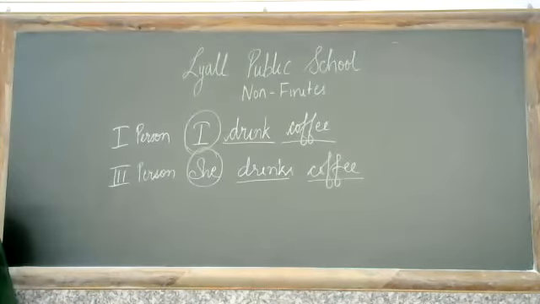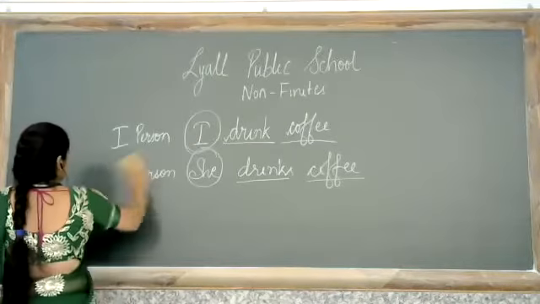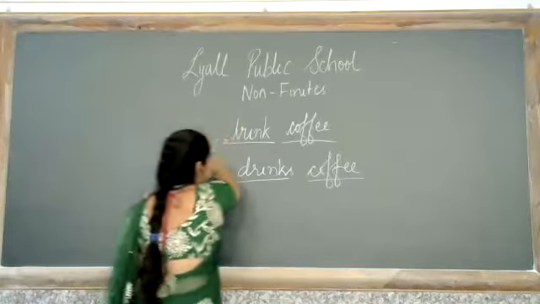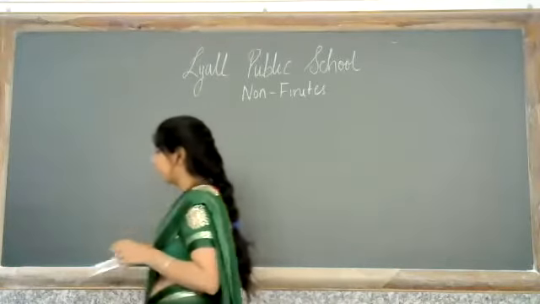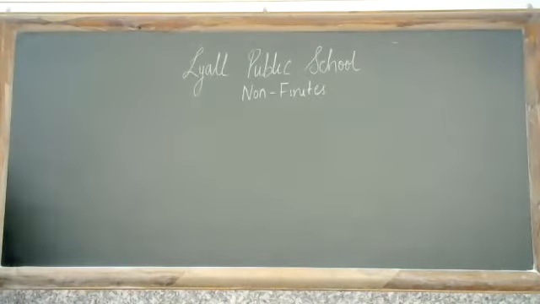And the last one which we are going to take is the change as per number. Number are only two, singular and plural. Now we'll see how the verb changes according to them.